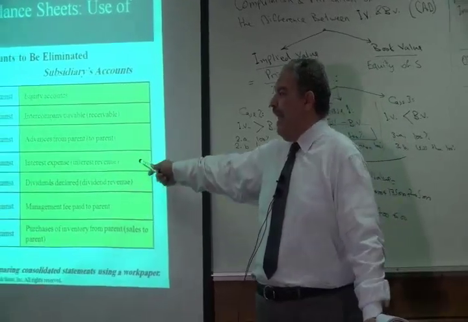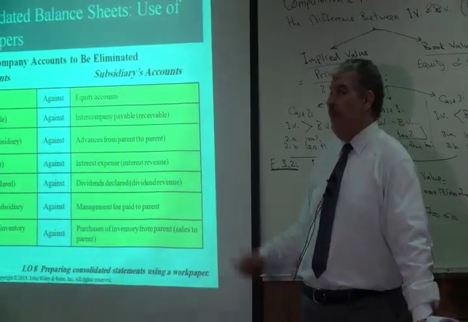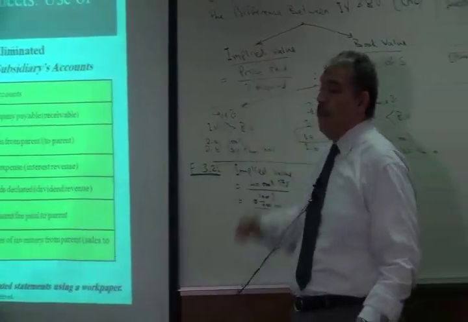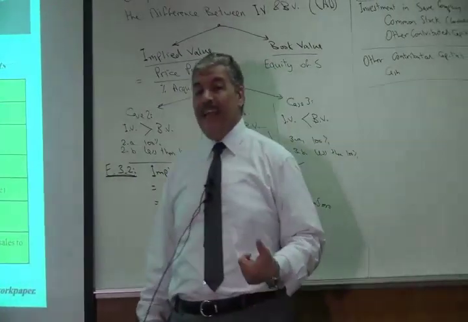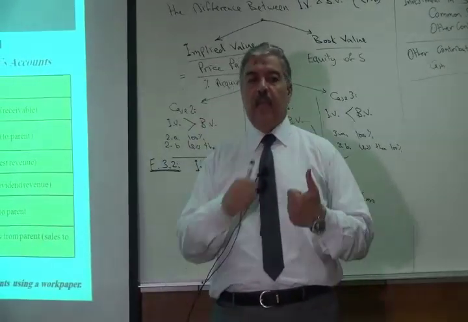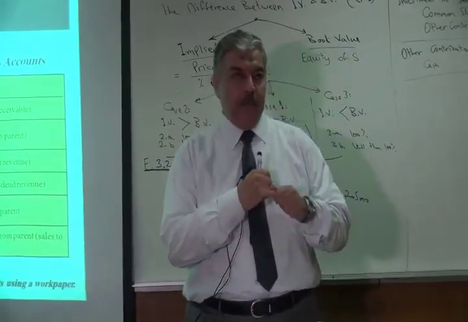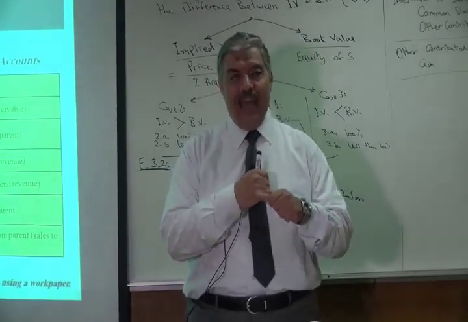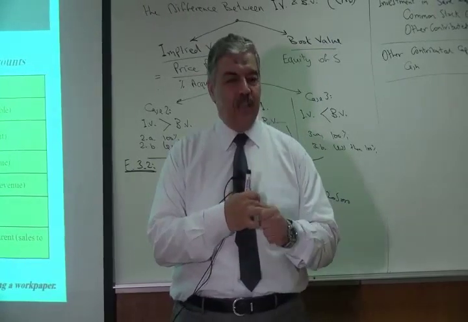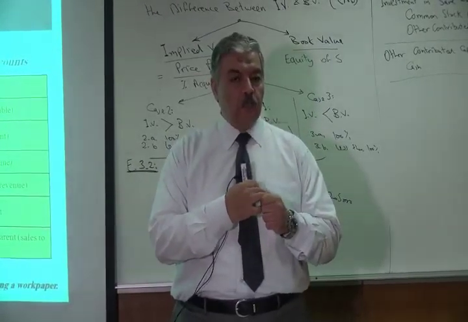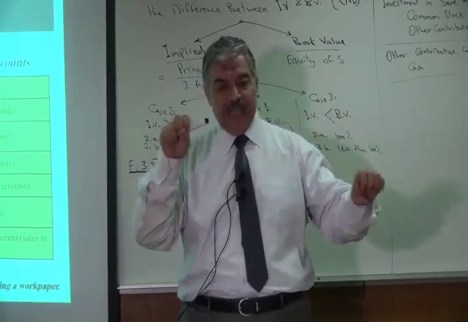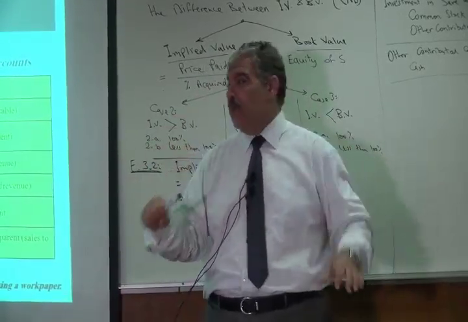Sometimes we have interest. If company S has a loan from company P, so company S will pay interest to company P. In this case, the interest will be recorded in the parent company as interest revenue. And in the subsidiary will be recorded as interest expense. So if we combine the two companies together, I should remove the expense and the revenue from the two companies.